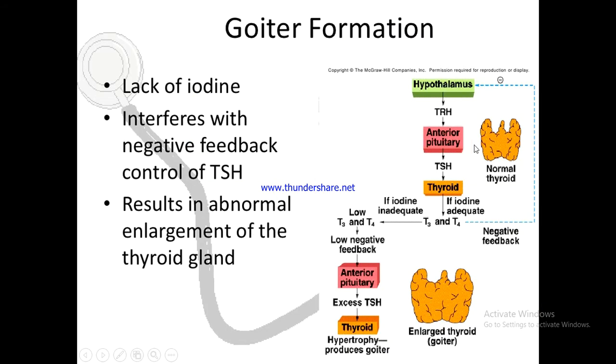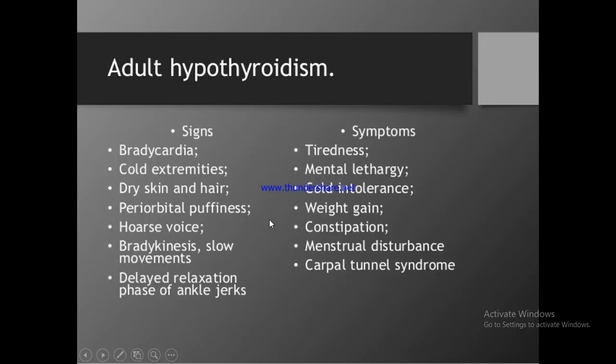Now I have explained the mechanism of goiter formation. Because of the iodine deficiency in the diet, there is low T3 and T4 production and low negative feedback to the anterior pituitary. There is excess production of thyroid stimulating hormone that results in hypertrophy and enlargement of the thyroid gland, which is known as goiter. Now this goiter indirectly depicts the reduced T3 T4 production from reduced iodine content, so hypothyroidism.